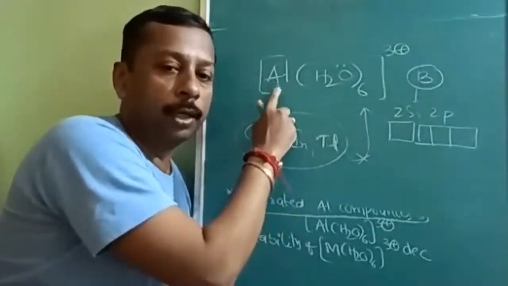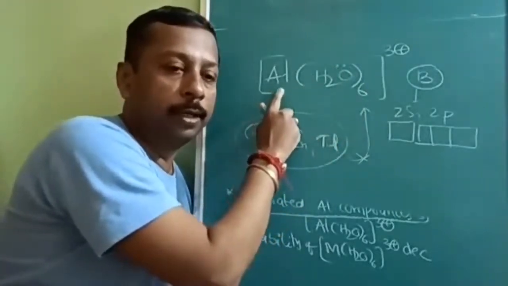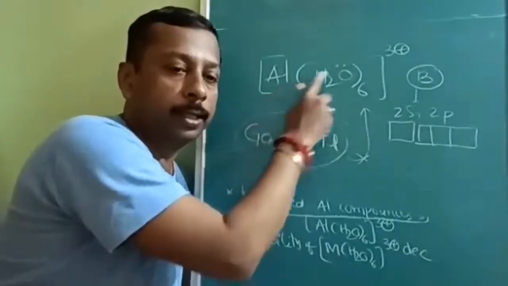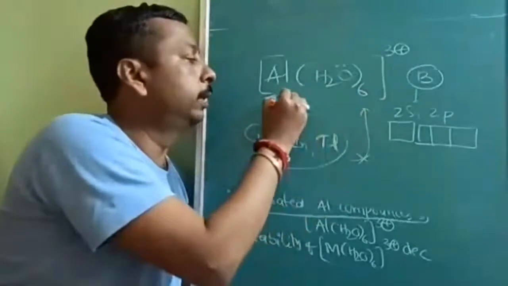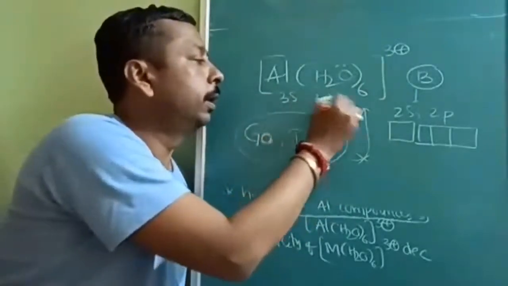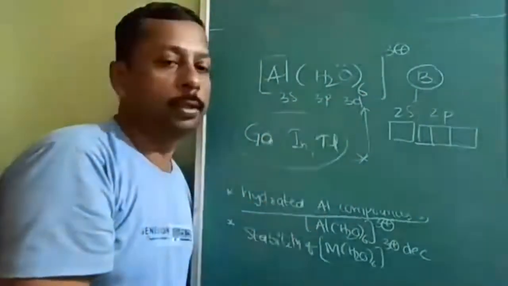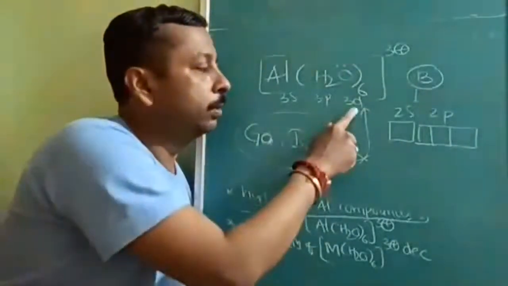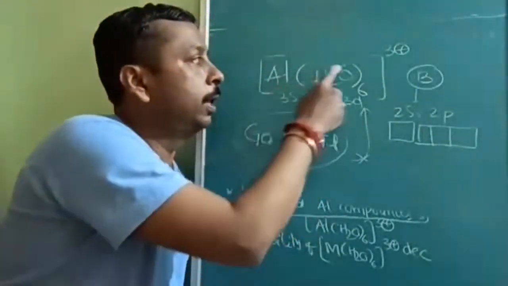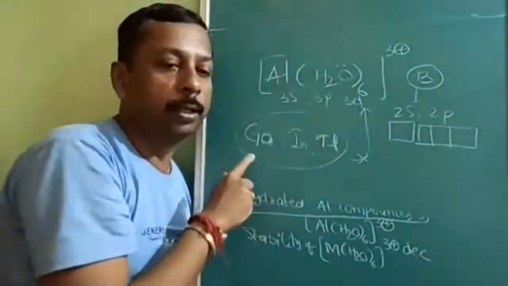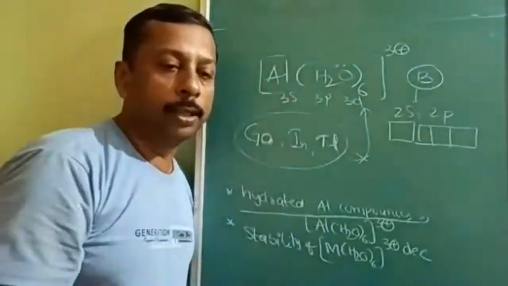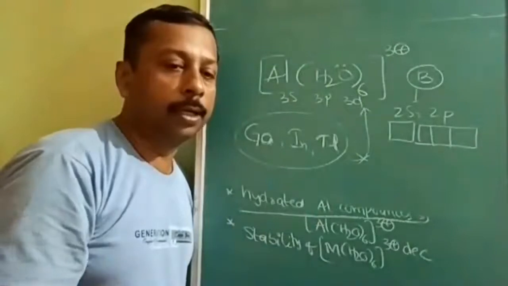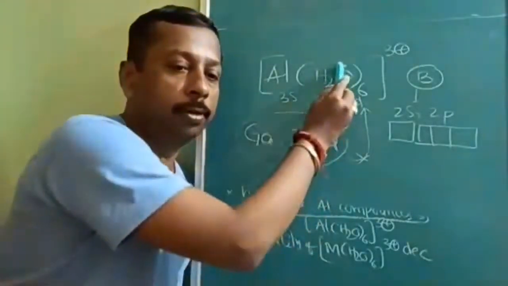Okay. So aluminum has both advantages. Due to small size, it can attract the lone pair and accommodate it in the 3s, 3p and 3d orbitals. So it has space to accommodate and it has attraction also. Gallium, indium and thallium, due to large atomic size, cannot attract the lone pair of electrons towards them.